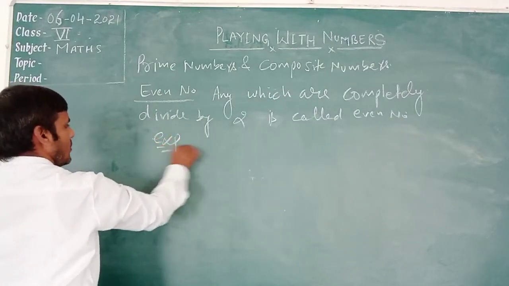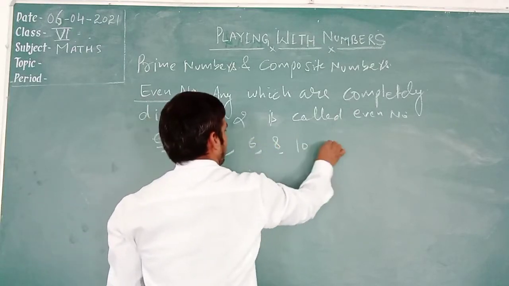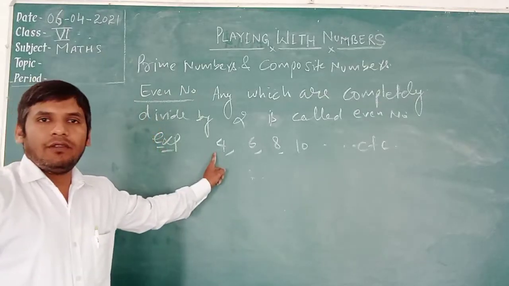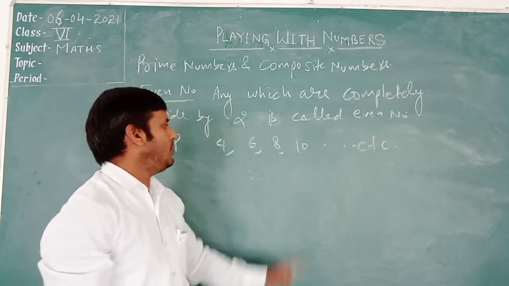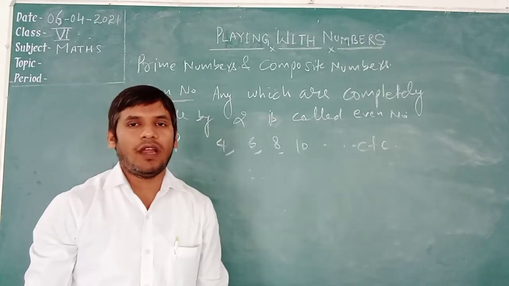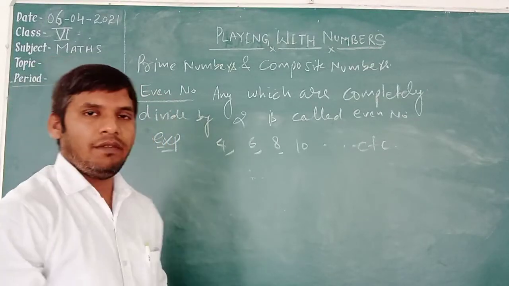Example, 4, 6, 8, 10 and so on. 4 is divided by 2, 6 is divided by 2, 8 is divided by 2 and 10 is also divided by 2. If any number is completely divided by 2, it is known as an even number.